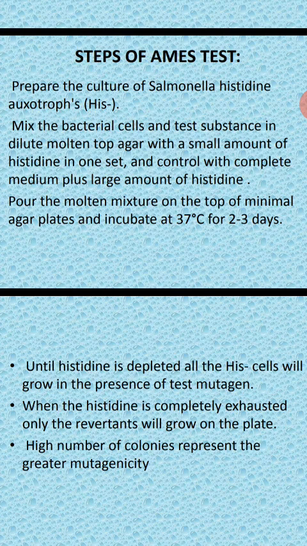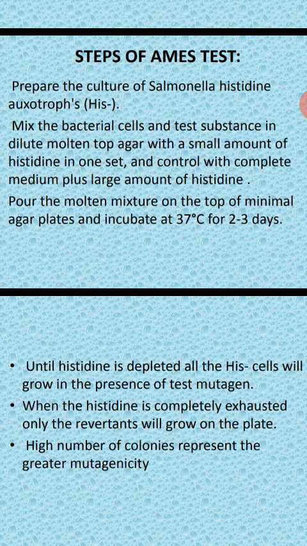Next, mix the bacterial cells and test substance in dilute molten top agar media with a small amount of histidine. Okay, with a small amount of histidine. The same you have to do for the control also. Again, control without any test compound. In the control you are mixing the bacterial cells along with molten agar and a small amount of histidine.